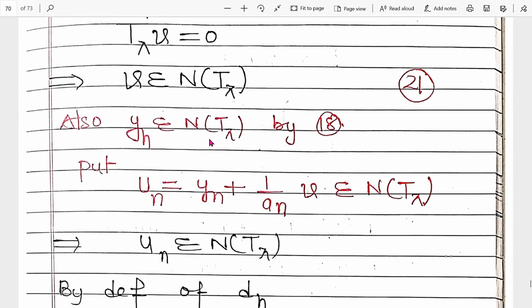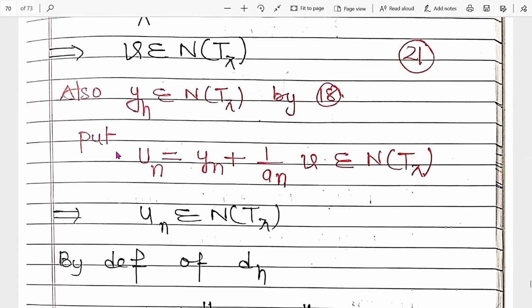Now, again, we use these values many times. Take un. Un is equal to yn plus 1 by an into v. So this yn belongs to the nullity of T, and this v belongs to the nullity of T. This is a scalar, so this is a subspace.